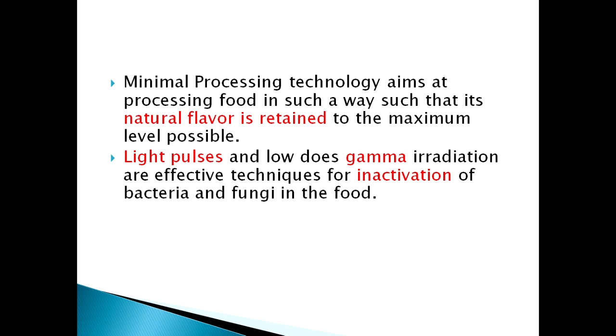Another thing, next point, this is a form of preservation of food. Light pulses and low dose gamma radiation are effective for inactivation of bacteria and fungi in the food. These things could be used in hurdle technology also. Light pulses and gamma irradiation are used for inactivation of bacteria and fungi in the food.